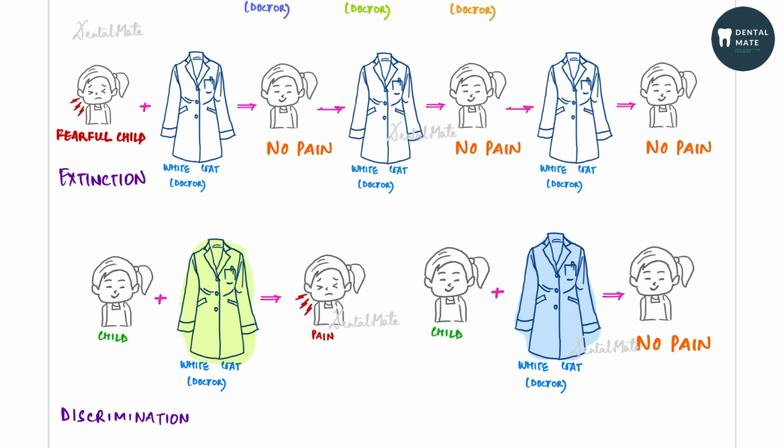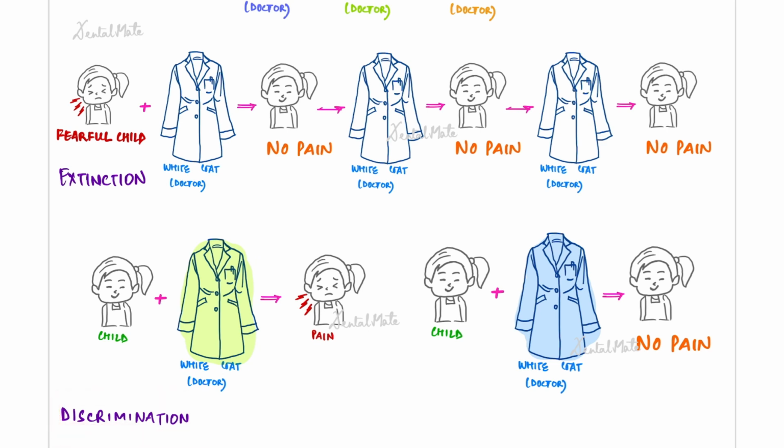These colors denote the ambience of the clinic or the clinical setup. So the child tries to correlate. When he went to this setup of clinic, he had pain. But when he went to a setup which was something of a different kind, he had no pain. So he tries to correlate with the clinical setup, leaving behind the white coat. This is known as discrimination.